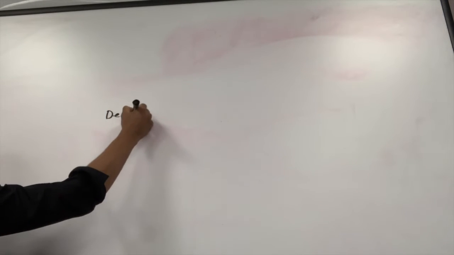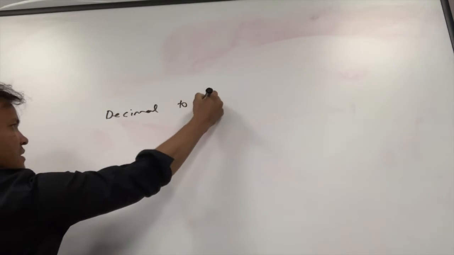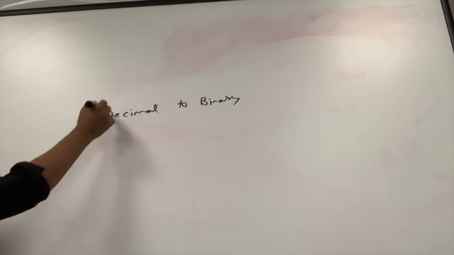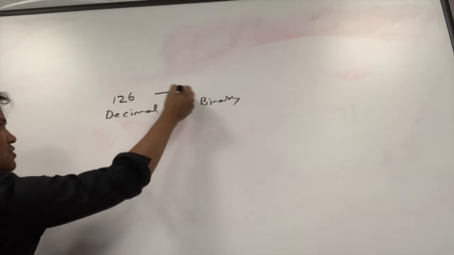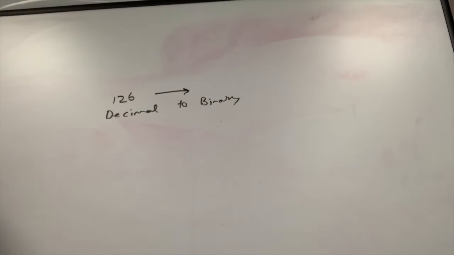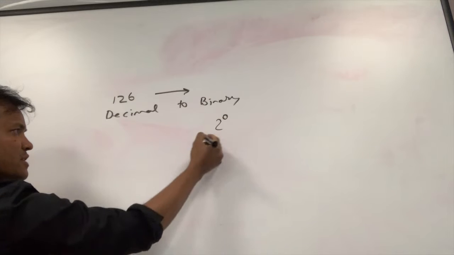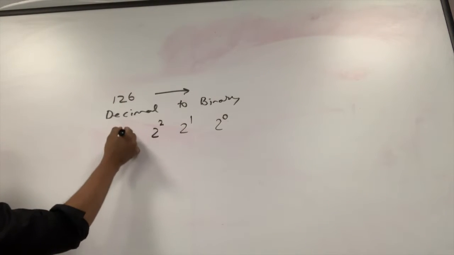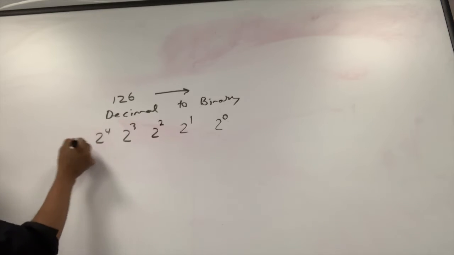Let's go over the test. First one is what? Converting decimal to binary. What is it? 126, right? 126 to what? That's what we're gonna be writing. So let's start with 2 raised to 0, 2 raised to 1, and then what? 2 raised to 2,